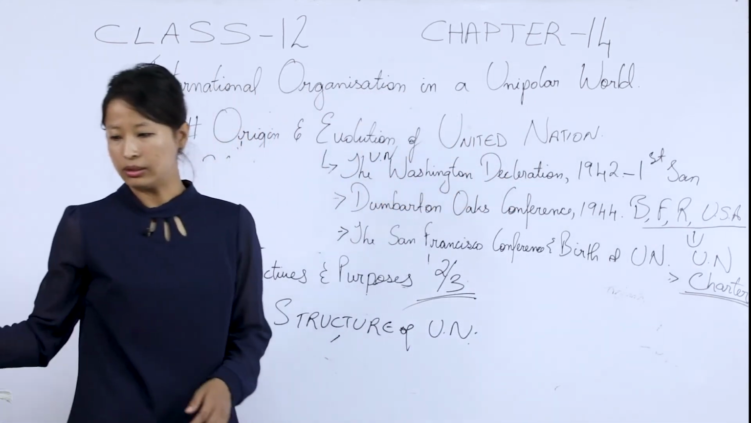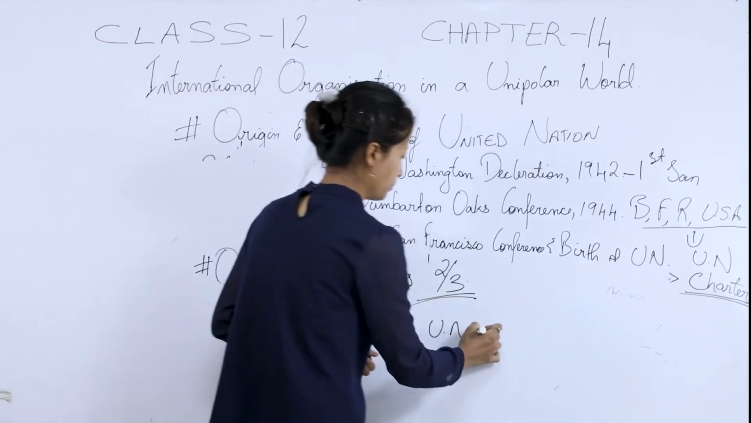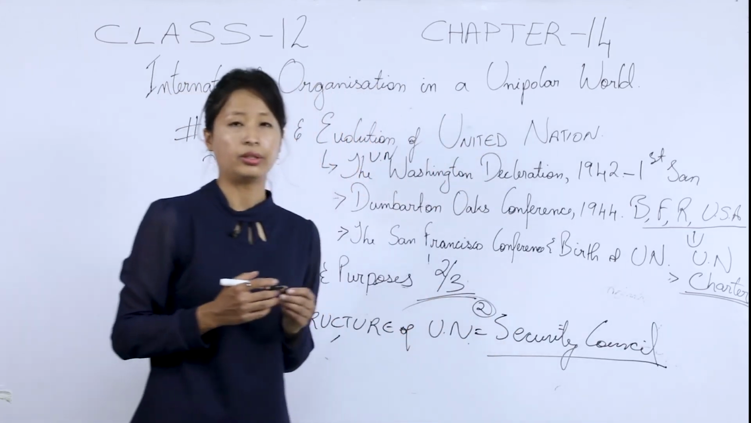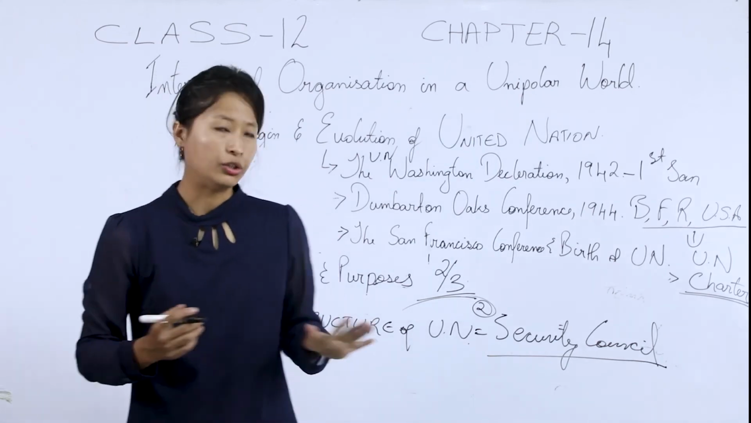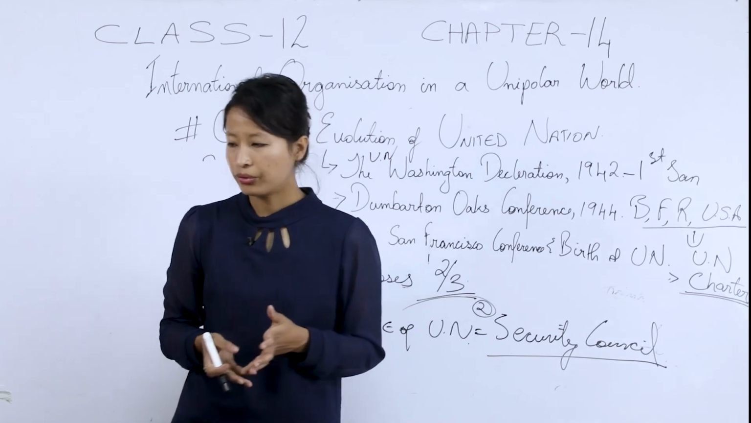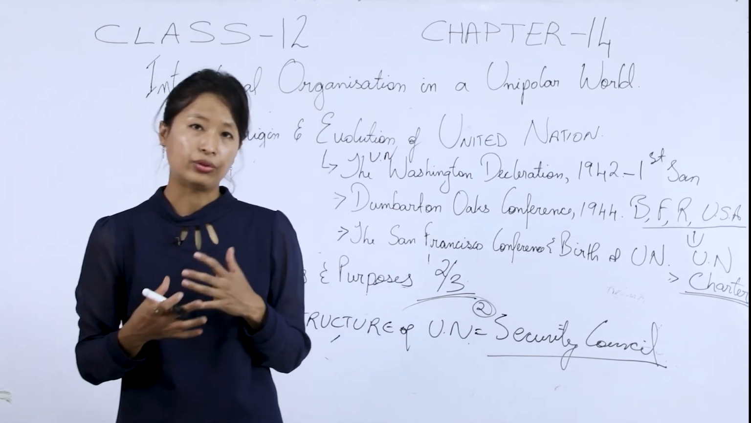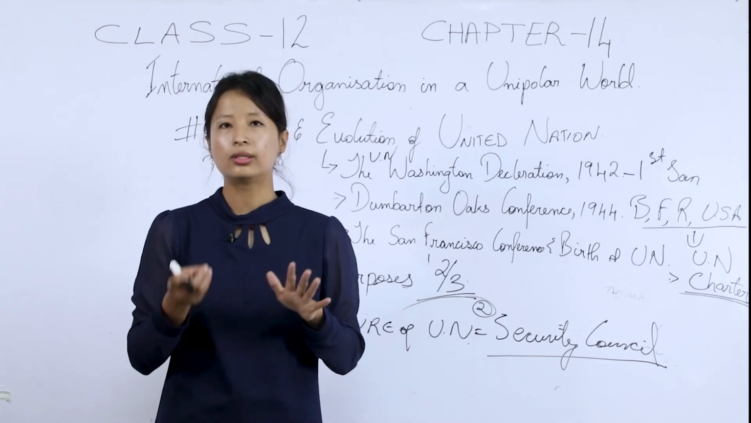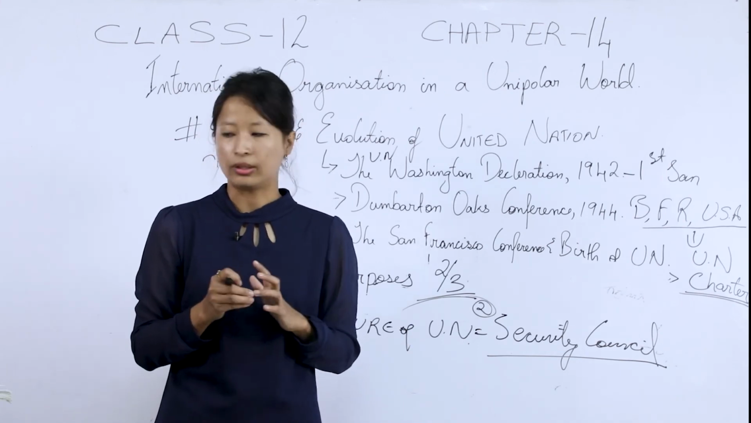Now the other is the Security Council. This is the second organ, that is the United Nations Security Council. The United Nations Security Council is also known as the Executive Wing or the Enforcement Wing. That's the other name for the Security Council.